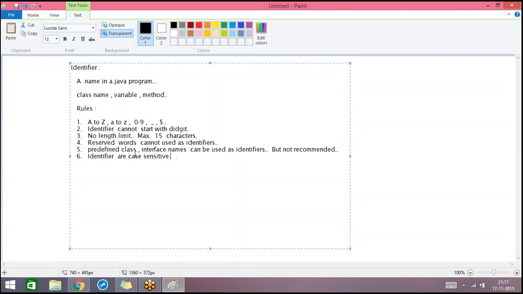And we have some predefined classes. String is one predefined class, System is another, Integer is another, and we have some predefined interfaces like Runnable, Cloneable. All these names can be used as identifiers, but generally this is not recommended. If you do not obey this, there will not be any compile time error, but this is the convention that everyone follows. And another one is that identifiers are generally case sensitive. So these are the things about identifiers.